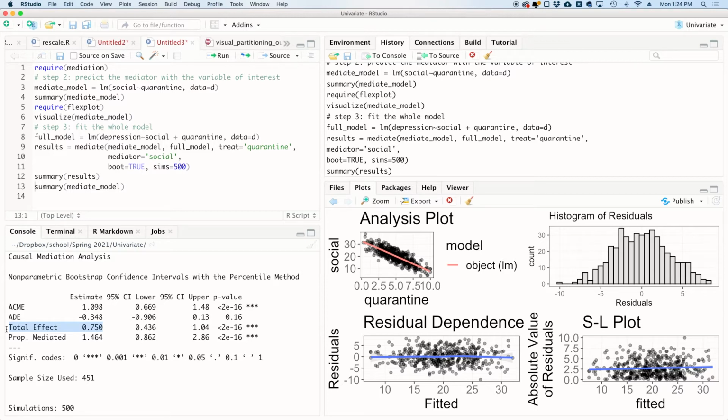And then ACME is basically the mediation effect, or the strength of the mediation effect there. How much does it change once you include the mediator in the model? And so what we see is that the total effect is statistically significant, not surprising, and the mediator is statistically significant using a parametric bootstrapping. So that's the traditional way of handling this sort of analysis.